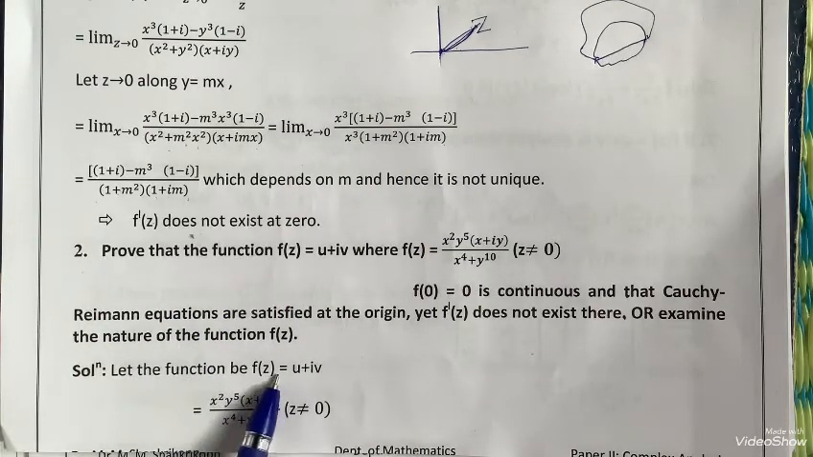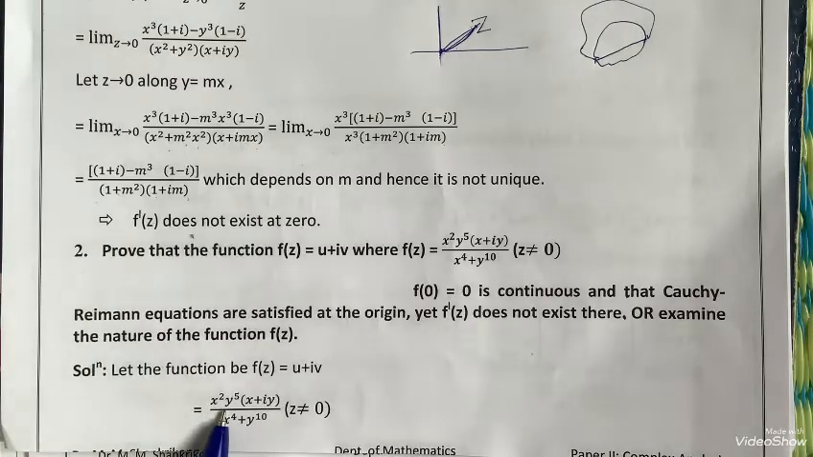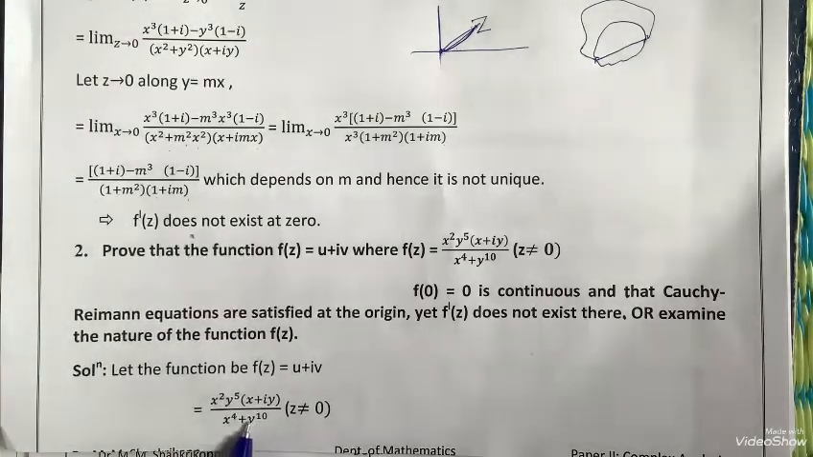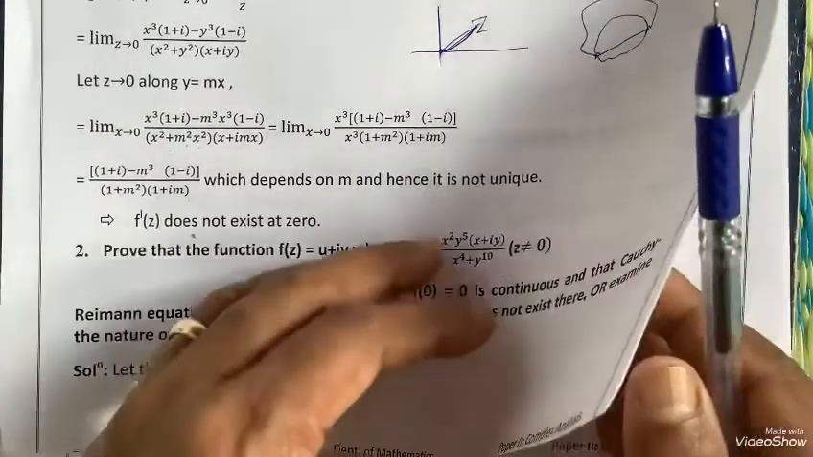So now the function f(z) is u + iv, and separate this in the form of u + iv here. Bring x²y⁵ inside: x³y⁵/(x⁴ + y¹⁰) is u(x,y), and x²y⁶/(x⁴ + y¹⁰) is v here. So you can get u and v.